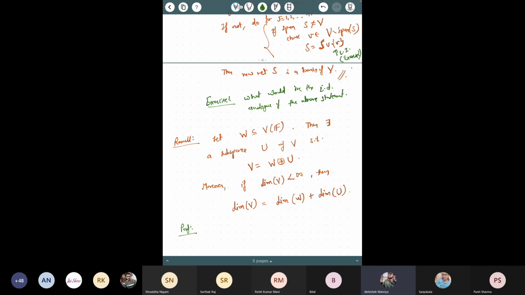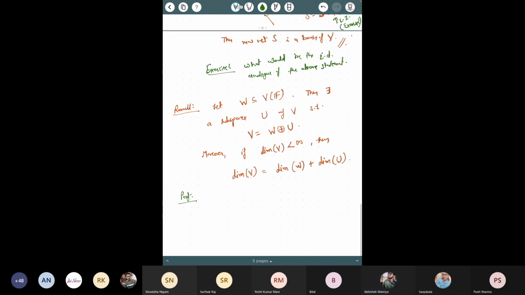First, we write the given conditions. W1, we have to find such a U subspace of V. Sir, W should be a proper subspace, no? There is nothing like proper and improper here, so just use whatever is given to you.